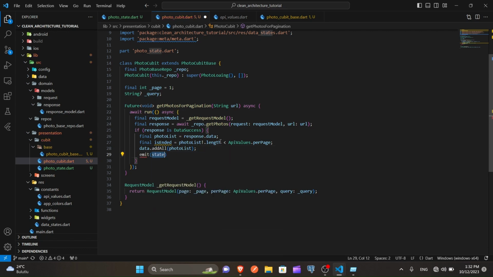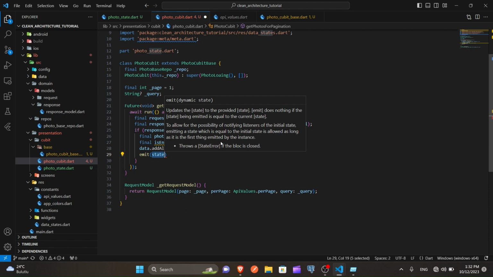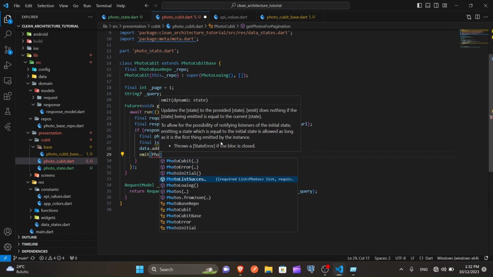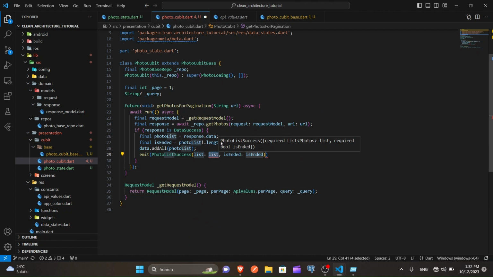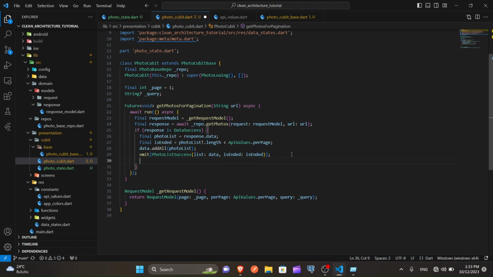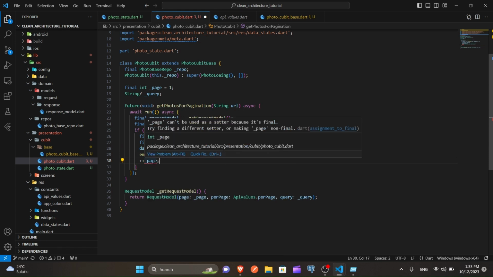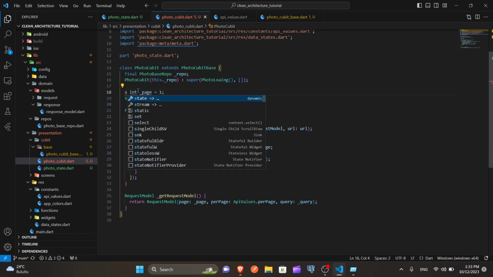And here we emit state of success, photo list success. Here it asks us for list, we give it photo list. Well, no, we don't give it photo list, we give it data, this thing, because we constantly add a photo list to it. It will be alive, it will be changed all the time. After emitting state, we increase our page to 1. Can't be used as a setter, it's final. Okay, we remove final statement.